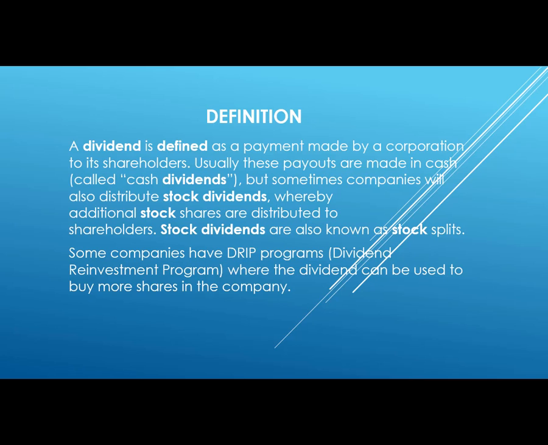Some companies also have DRIP programs. That means Dividend Reinvestment Program, where the dividend would be chosen by you to be reinvested in more shares of the company that would come to you. That is an elective to you, and it's not available with all dividend-paying companies. But it is available with some, so you'll want to check with your broker or with the company to make sure that it is invested properly according to a DRIP, if that's your selection.